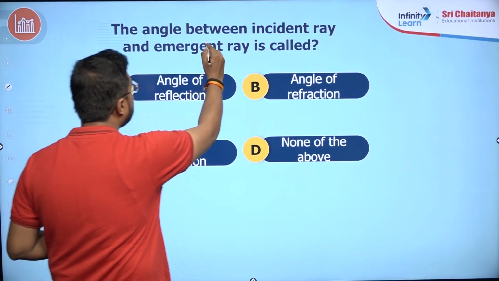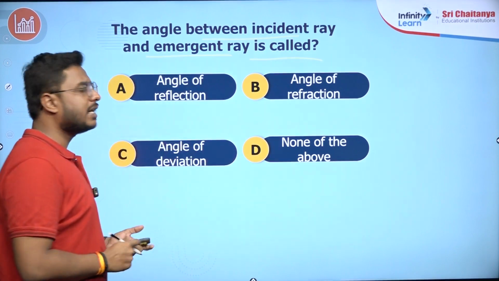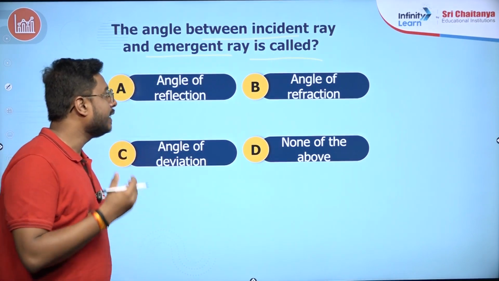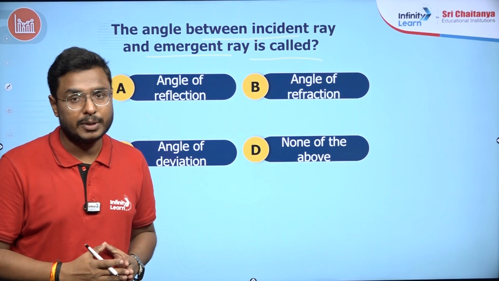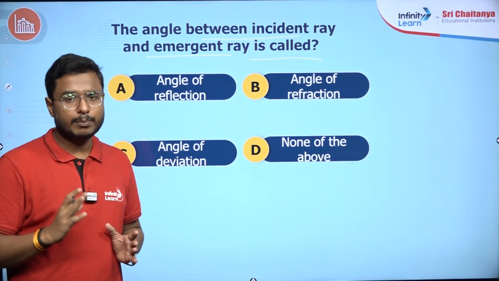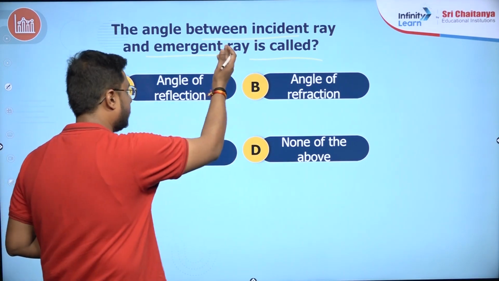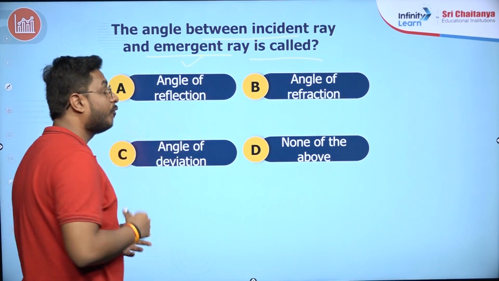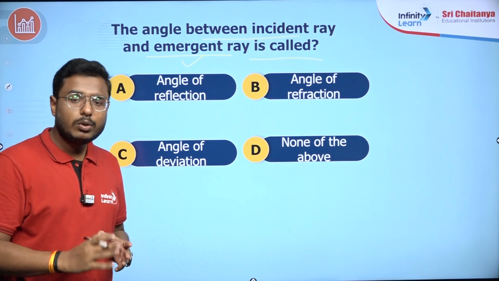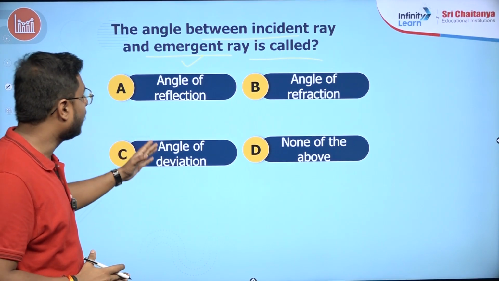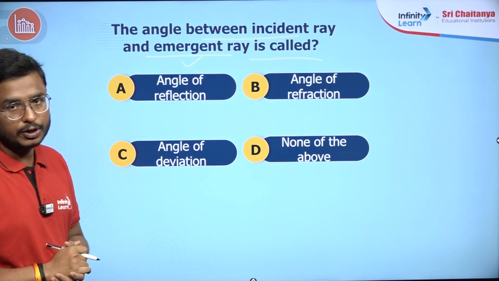The angle between the incident ray and emergent ray is called. Let's take the example of prism only. So in a prism, the angle that forms between the incident ray and emergent ray. I hope the incident ray is clear to all of you, the ray which is falling on the surface of the prism. Emergent ray, finally the ray which is coming out, that is known as the emergent ray. Now they are asking what is the angle known as which is formed between the incident ray and emergent ray.